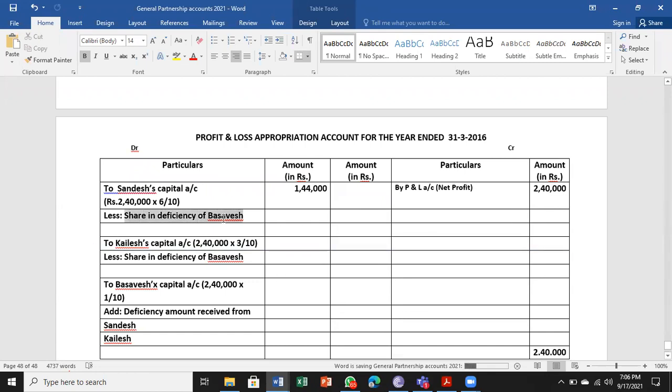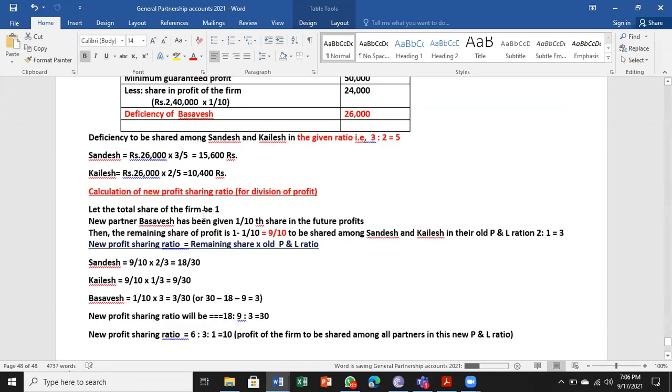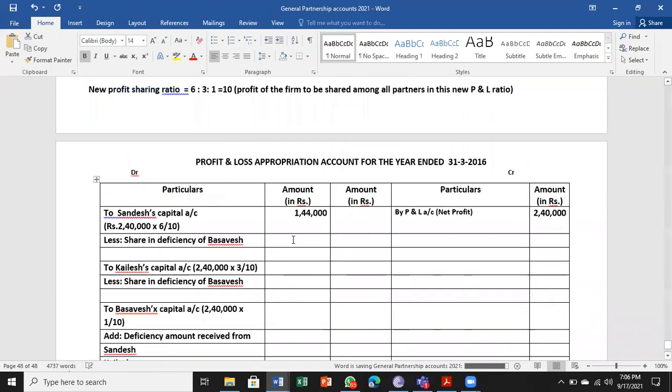Then less, the share of deficiency of Basavesh. Sandesh's share of it we have already done, 15,600, and we will take that here. So Sandesh is going to get 1,44,000, but he has to transfer 15,600 to Basavesh. His share now will be 1,28,400.